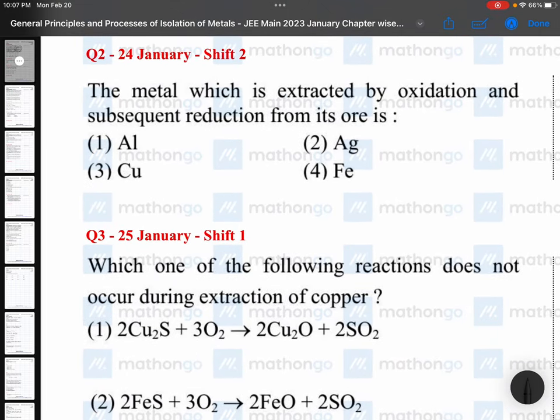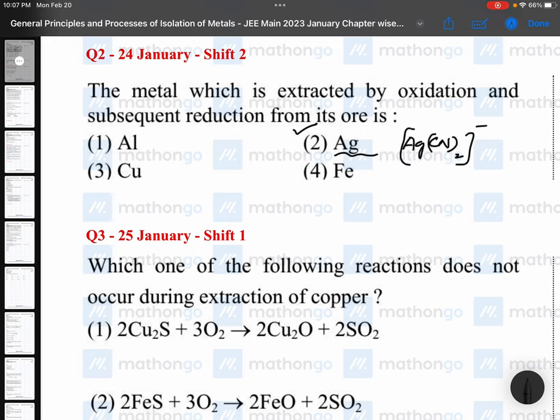The metal which is extracted by oxidation and subsequent reduction from its ore: this is the leaching process, applicable for silver and gold. Silver is treated with cyanide to form the complex Ag(CN)2 with minus charge. Later it is treated with zinc so that it forms pure silver. Leaching process.